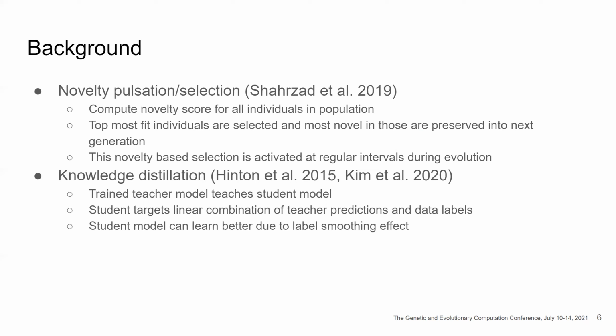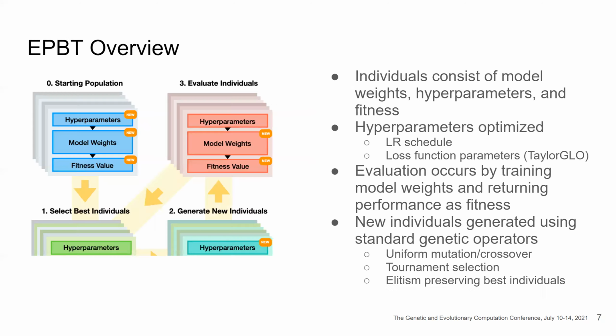Another background component is knowledge distillation. In knowledge distillation, we train a student model to mimic a teacher model. The student trains using a target of the linear combination of the teacher's predictions and the data labels themselves. The student model can learn better due to the label smoothing effect, which also is a form of regularization.